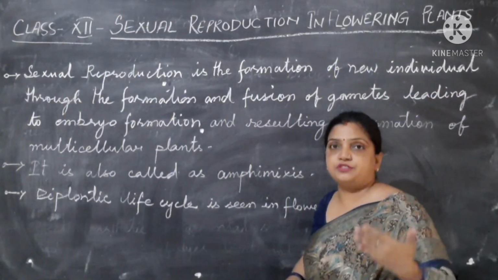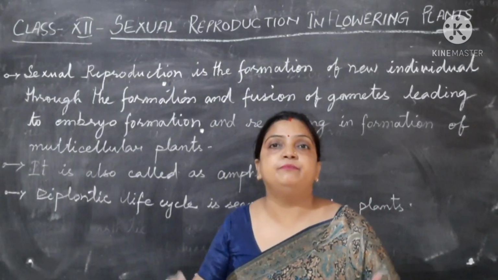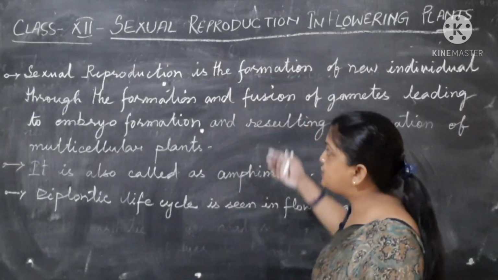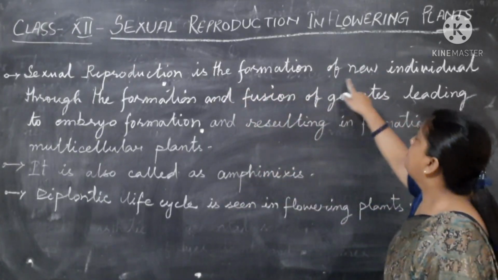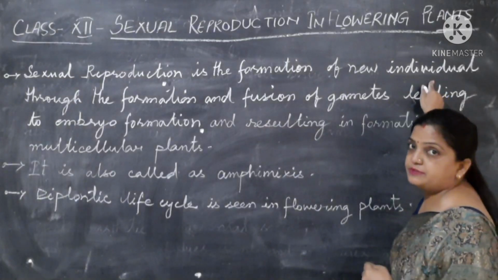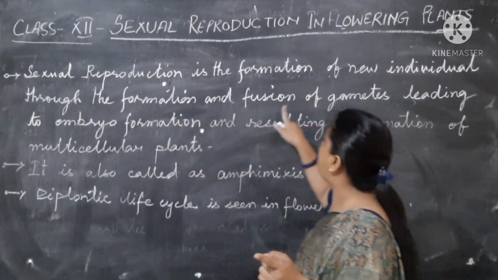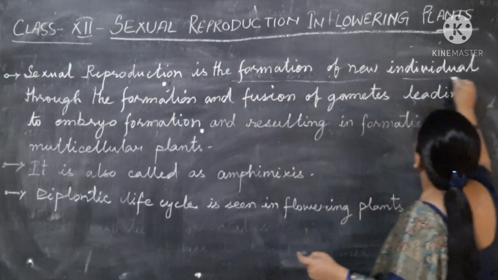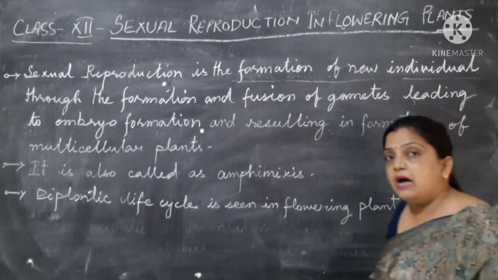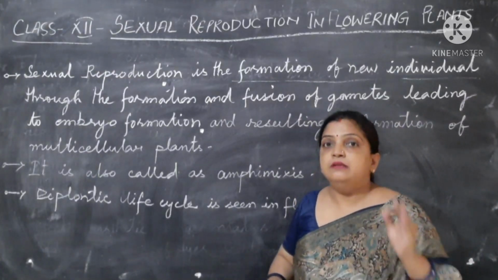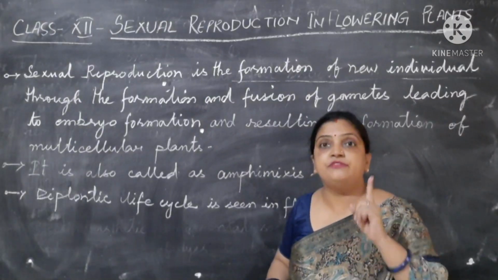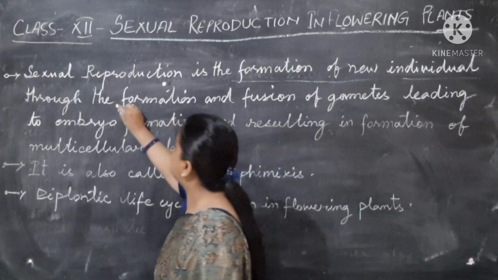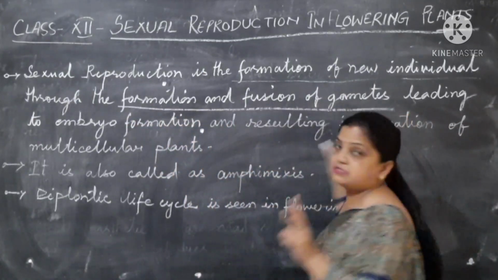Always by a sexual reproduction process, new offspring are given birth. New progeny is brought to the world. So sexual reproduction is the process of formation of new individuals through the formation and fusion of gametes. First point, it is the formation of new individuals. Now how are these new individuals formed? They are formed by the formation and fusion of gametes. This is the second point.